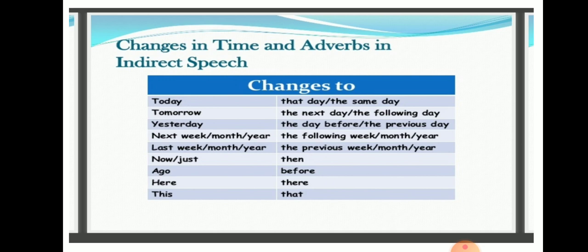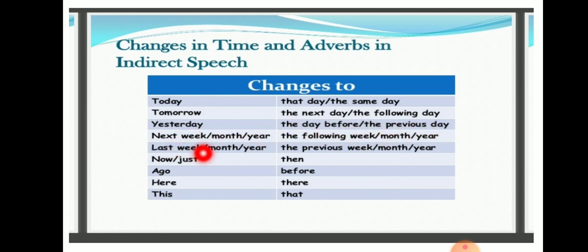Today, tomorrow, yesterday, next week, next month, next year, last week, last month, last year, now, just, ago, here, this. All these are adverbials of time in direct speech, and let us see how they are correspondingly changed. Let us take for example today. Today gets changed into that day, the same day. Tomorrow becomes the next day or the following day. So either it can be changed into the next day or the following day. Yesterday will get changed into the day before or the previous day.